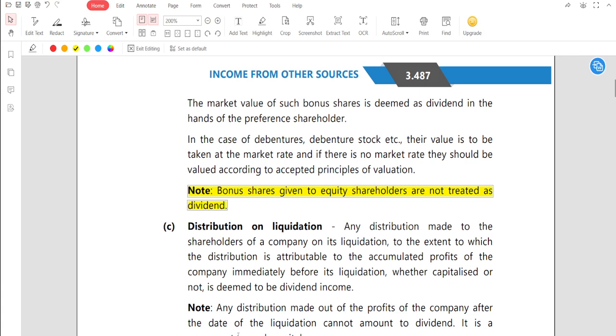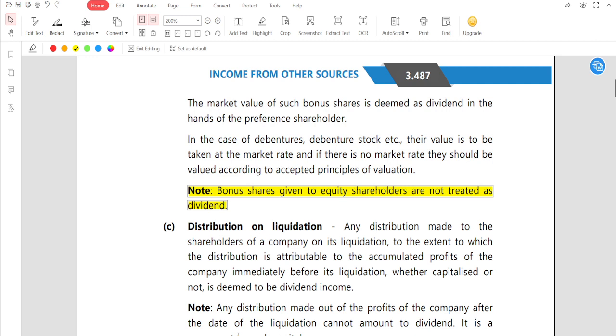So any distribution made only on the part of the liquidation, to the extent to which distribution is attributable to the accumulated profit of the company immediately before its liquidation. So whatever the amount before liquidation, see guys, just need to remember, suppose company has an accumulated profit of 200 lakhs, it means 2 cr before its liquidation.